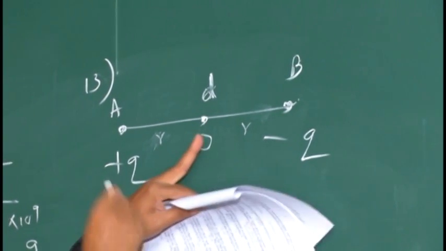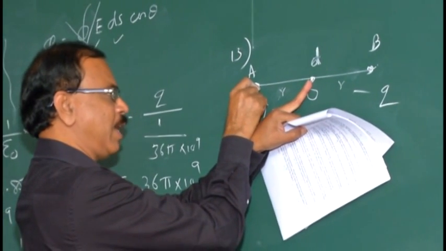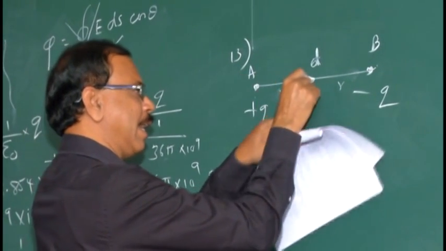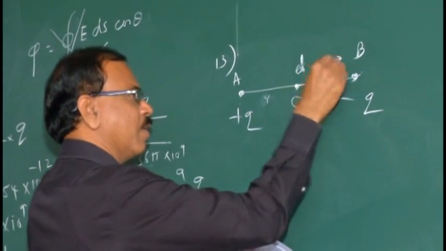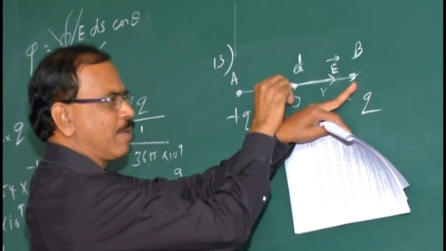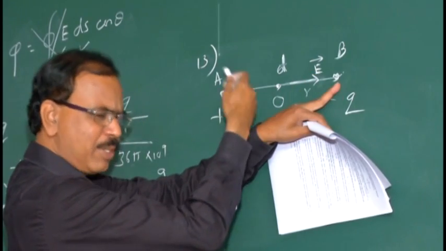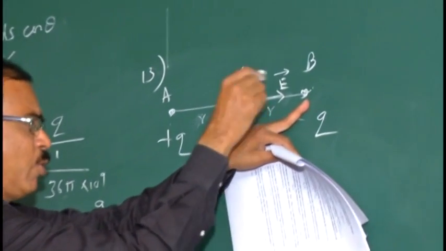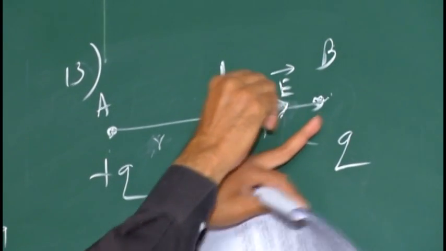Due to this positive charge, here what is the electric field? Yes, it is away. This is E. Due to this negative charge, here what is the direction of electric field? Towards the negative charge. Am I right? Already I mentioned this one. So due to the negative charge, the direction of the electric field is again towards the negative charge. Up, E vector.